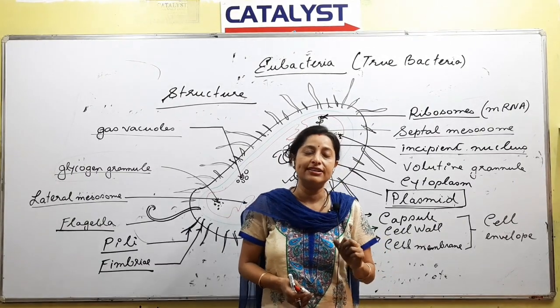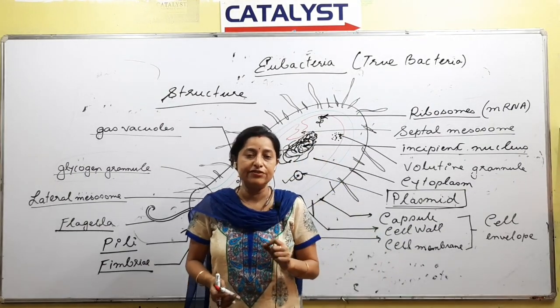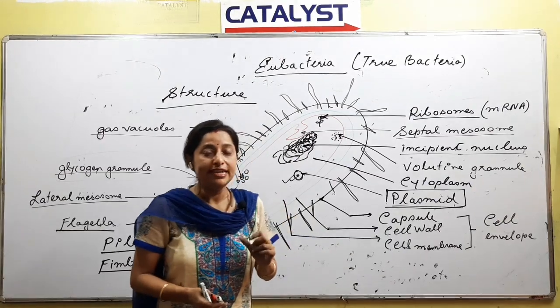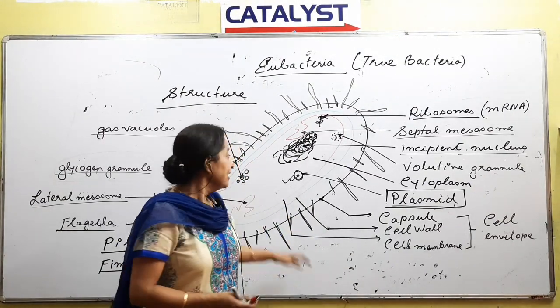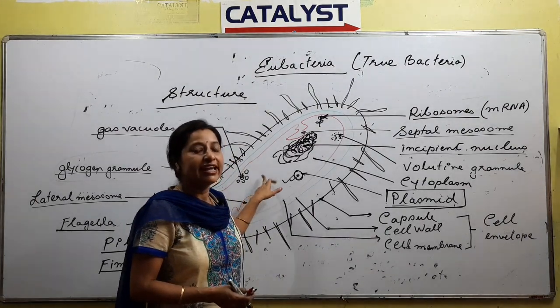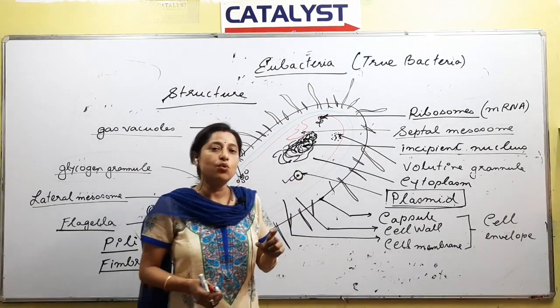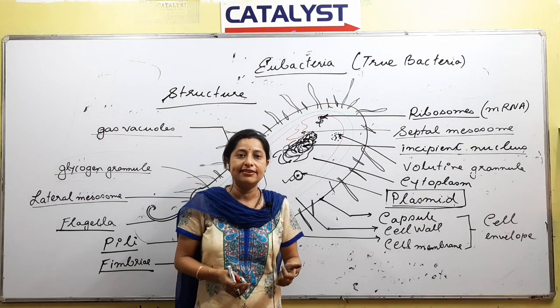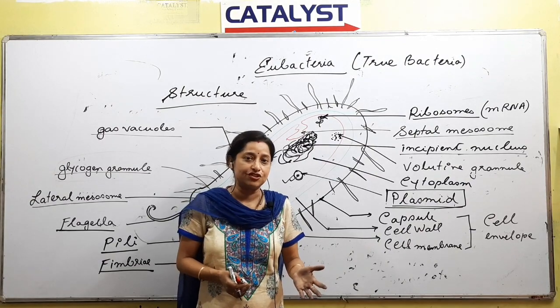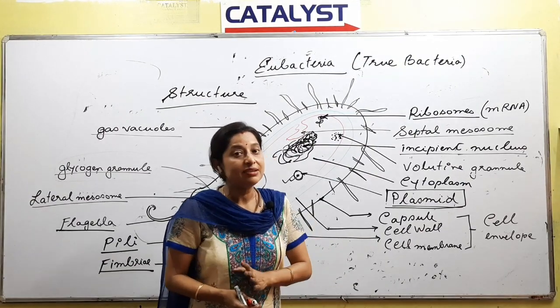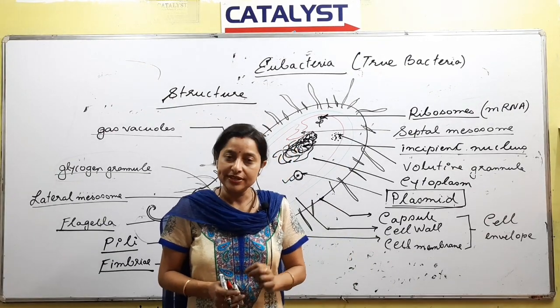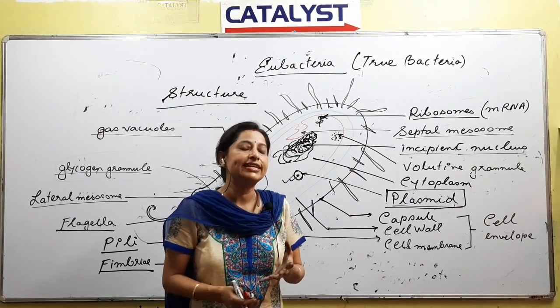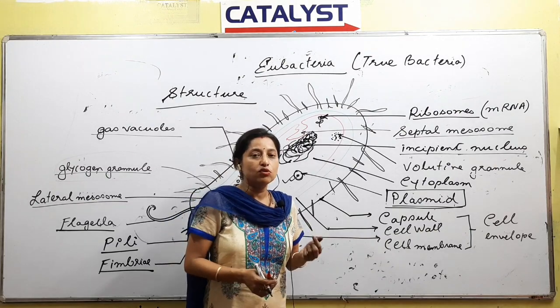So prokaryotic cell bilakot generally vacuoles present nohoy. Eukaryotic cell etat vacuoles bilakor present hoy aru tahantor rolu ase. Kintu enekwa dhoroner vacuoles ba gas vacuoles is present only in those type of bacteria that are aquatic in nature, right? Jedi terrestrial bacteria hoy tetia hole kintu tahantor gas vacuole nathake. Jedi aquatic bacteria we are drawing tetia hole tahantor ki thakibo? Gas vacuole thakibo. And what would be the function of a gas vacuole?